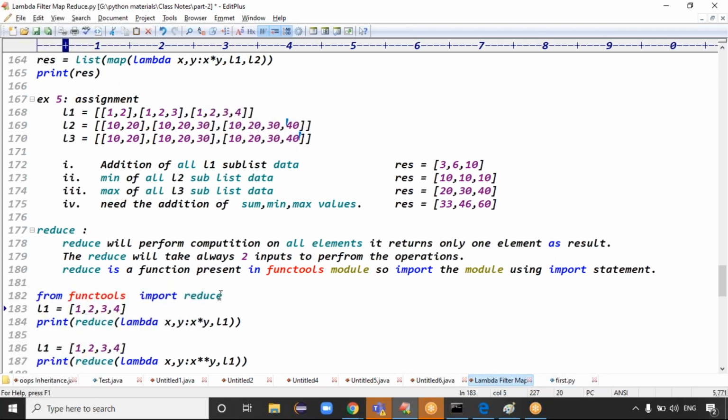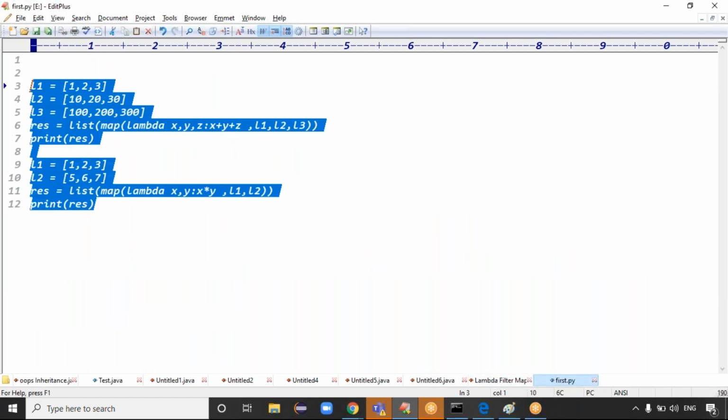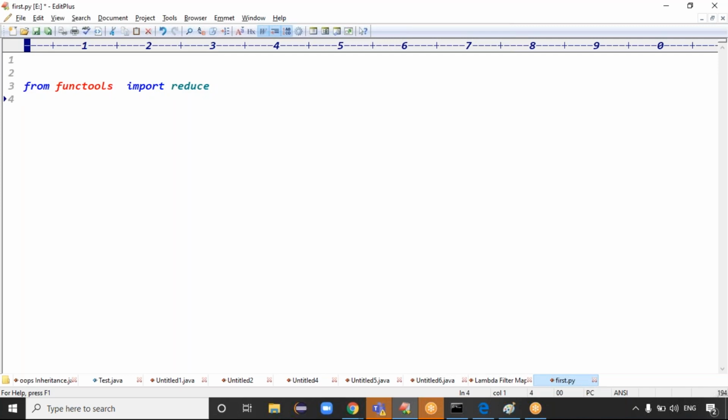Yes, reduce belongs to the functools module. This is a predefined module, guys. From the functools module, import the reduce function. As usual, the reduce function also takes two arguments. The second argument is the input data. The data I can take here is the list of 1, 2, 3, 4.